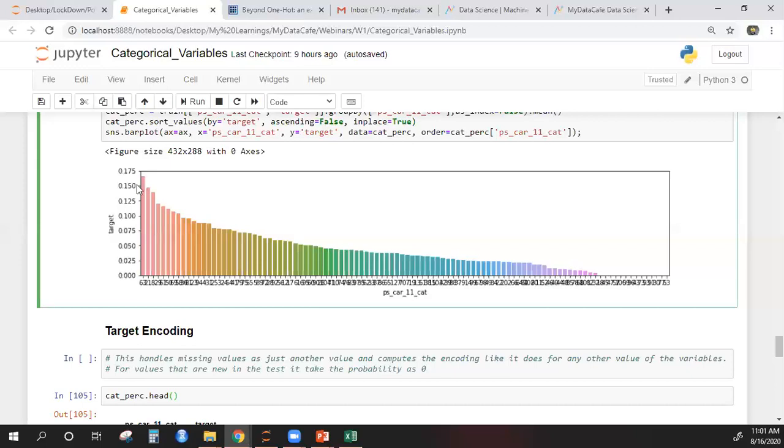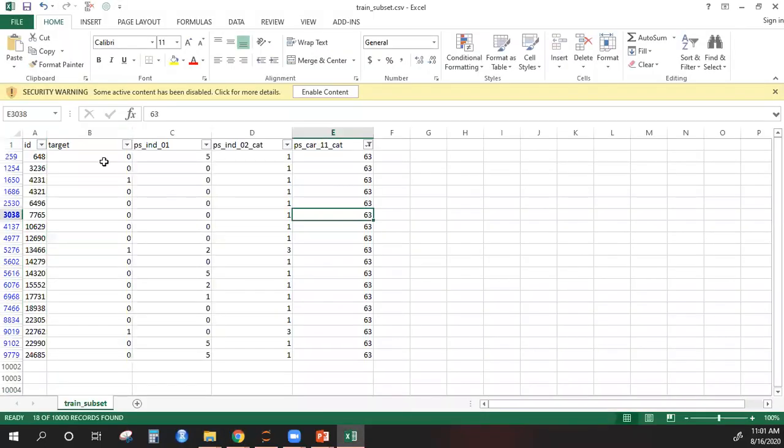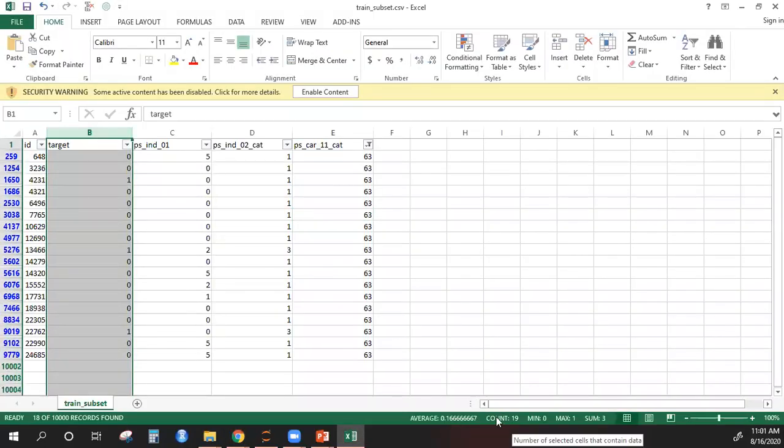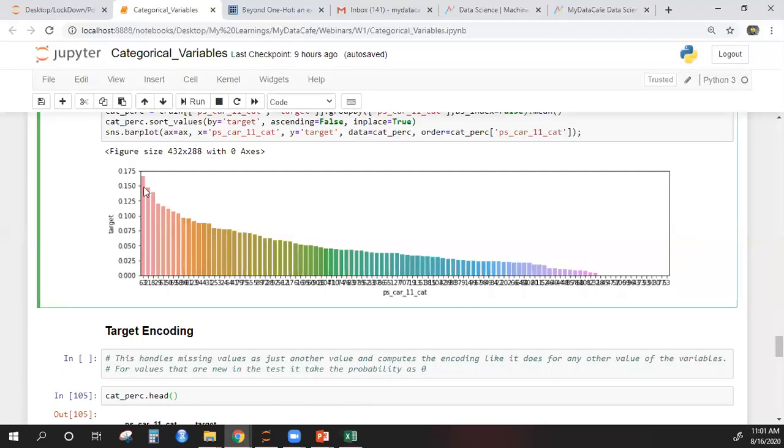Maybe this is very small in proportion, only 19 rows like this. So you might end up binning this with something which has a totally different probability. You might end up binning Mumbai and Bangalore together, whereas with respect to the dependent variable, they are clearly different.